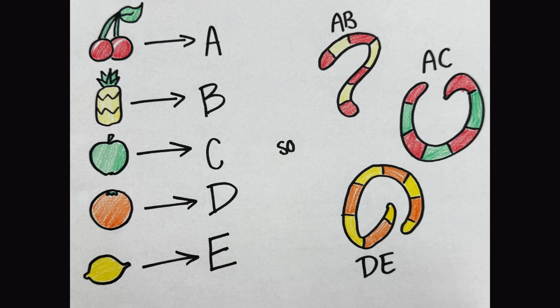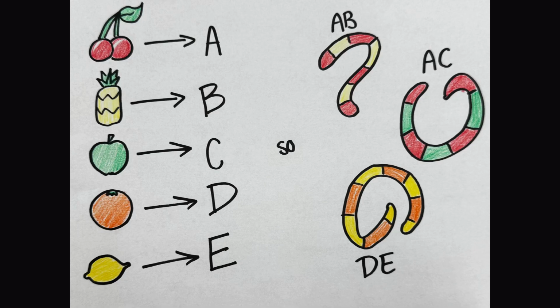Assume each fruit symbol represents a different allele. For example, cherry equals allele A, pineapple equals allele B, green apple equals allele C, orange equals allele D, lemon equals allele E. Each new flavor can be interpreted as a genotype, homozygous or heterozygous.